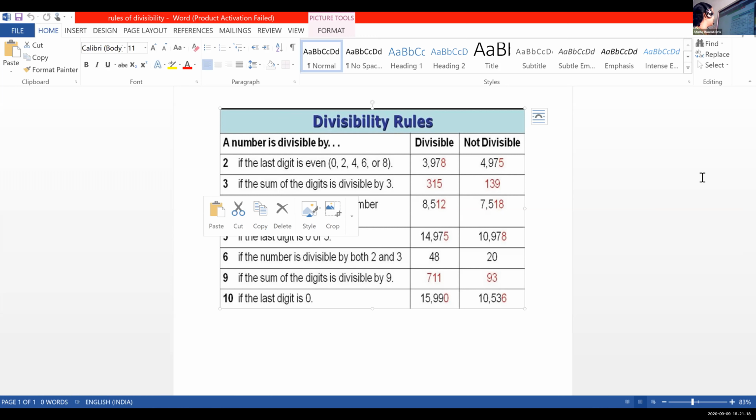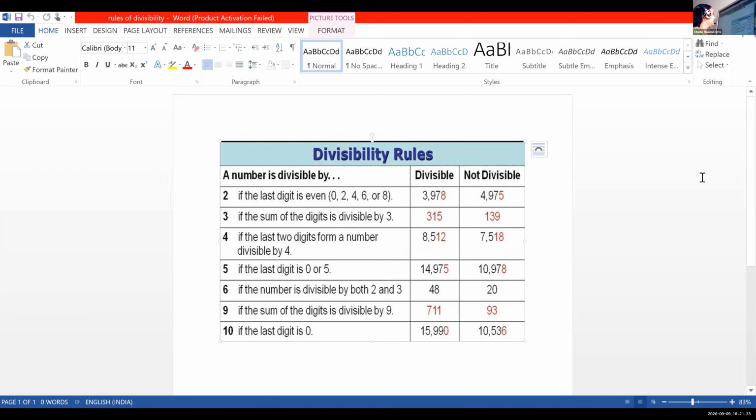And look at the last one, 9. If the sum of the digits is divisible by 9. See, children, it is the same as the divisibility rule of 3. If the sum of the digits is divisible by 3, then it is divisible by 3. And the sum of the digits of the given number must be divisible by 9. Okay. So the divisibility rules of 3 and 9 are similar. Here, the sum of the digits is divisible by 3. Here, the sum of the digits is divisible by 9.